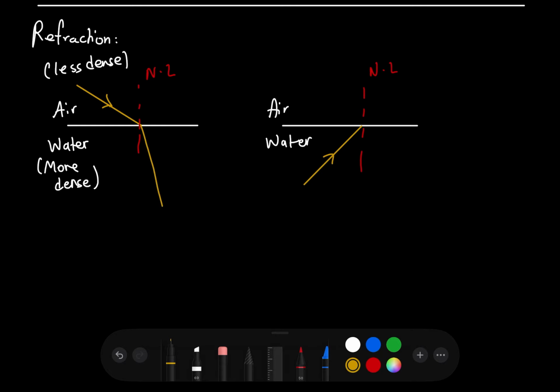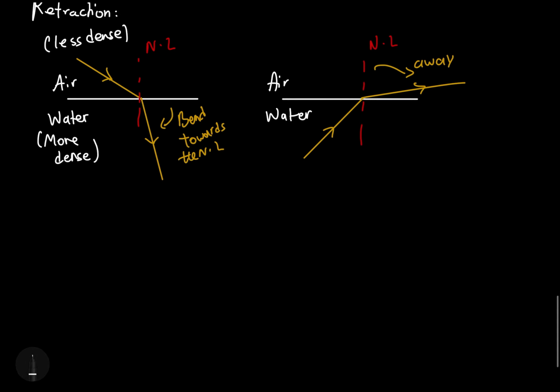Because it slows down, it's going to bend towards the normal line. If the ray of light goes from water to air, going from something more dense like water into air, it's actually going to do the exact opposite and it's going to speed up. And because it speeds up, it's going to run away from the normal line. And as it runs away, the ray of light is going to bend away from the normal line.